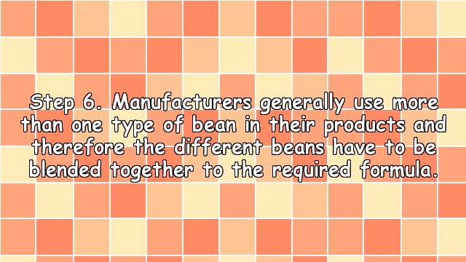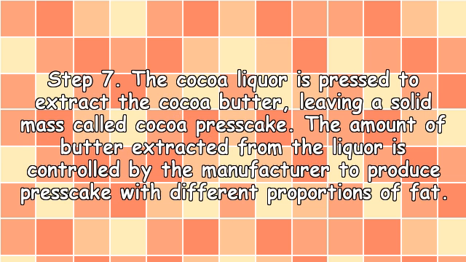Manufacturers generally use more than one type of bean in their products, and therefore the different beans have to be blended together to the required formula. Step 7. The cocoa liquor is pressed to extract the cocoa butter, leaving a solid mass, called cocoa press cake.